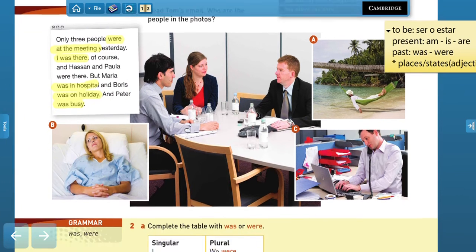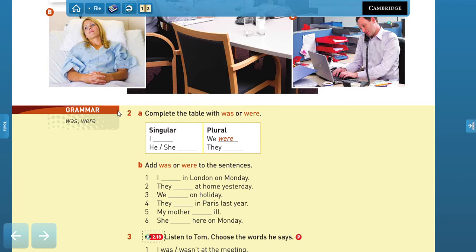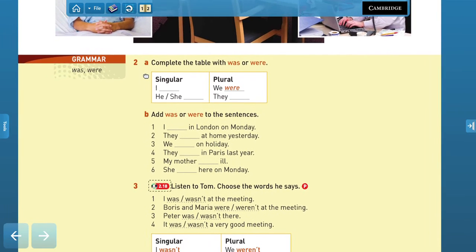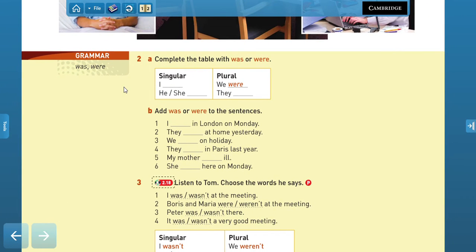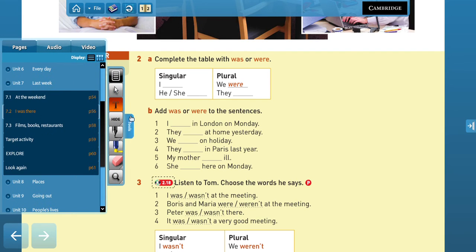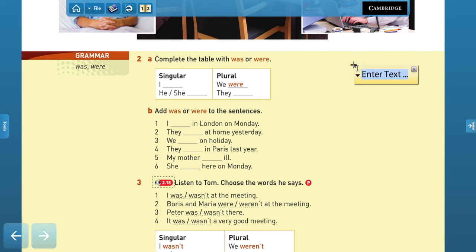Now, the difference between was and were depends on the subjects, right? So just as the verb to be in present, am, is, or are, depending on the subject we have, we're going to use either was or were. So the rules are, we use was for subjects I, she, he, and it, and we're going to use were with you, they, and we, right?